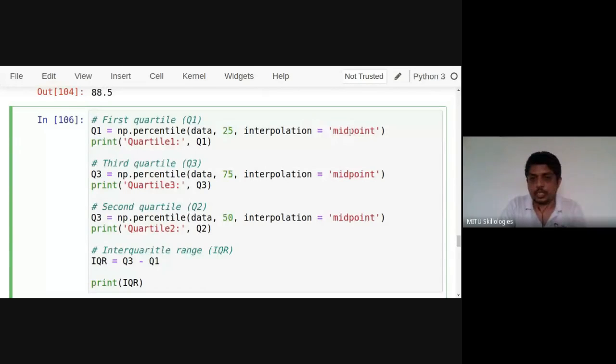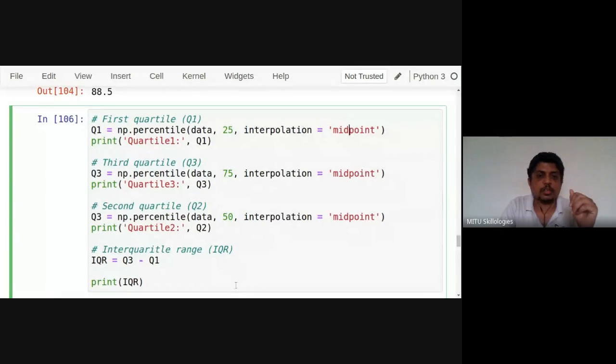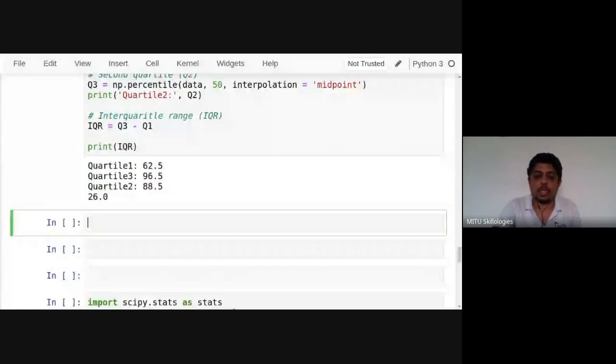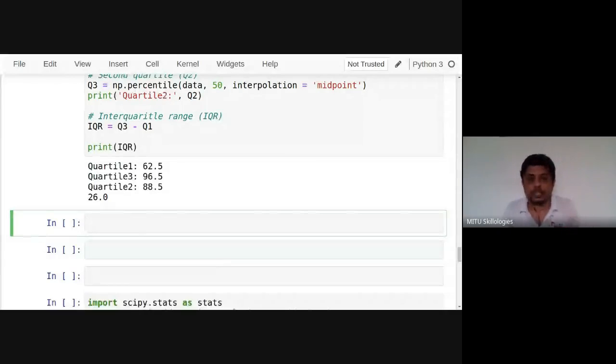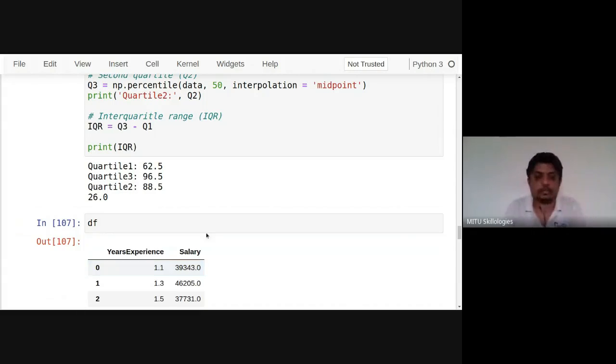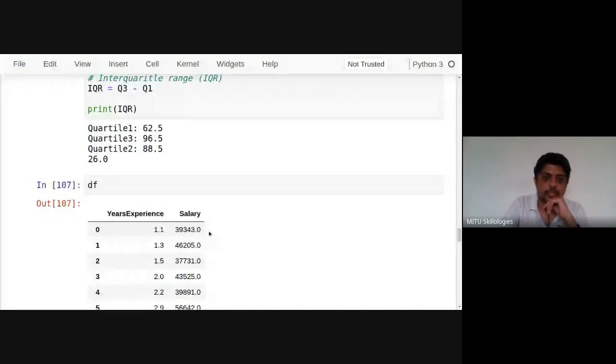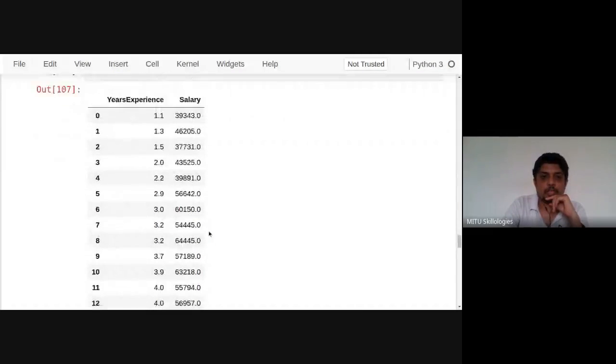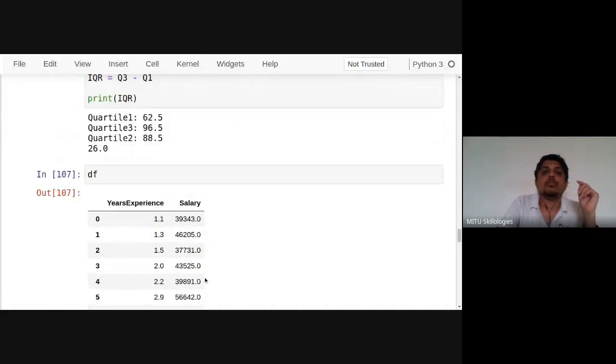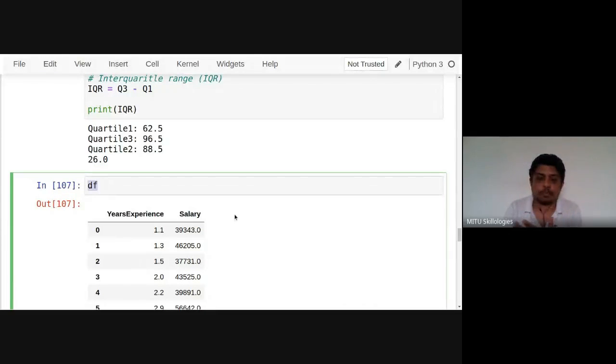Okay, so this is an individual function I have applied there. I don't want an individual function; I want to do it directly. I just told you already that pandas contains everything, because actual data analysis is done using pandas. So I can summarize all the values at a time with the same function. For example, the data frame which I created in the previous session, I imported it. This was the file which I imported: experience and salary. Now I want to check the dispersion of the data, the quartile ranges of all this data.